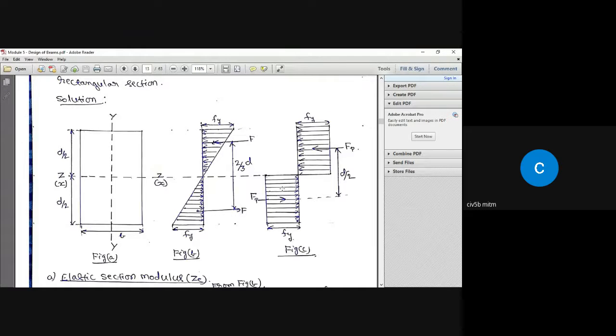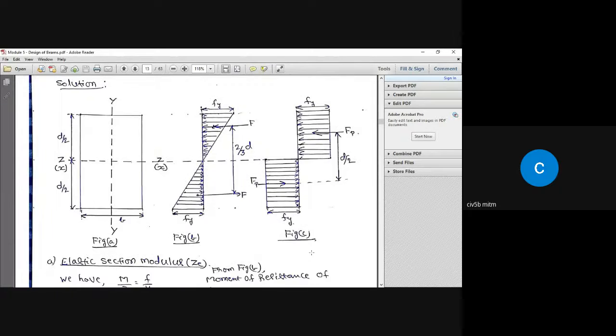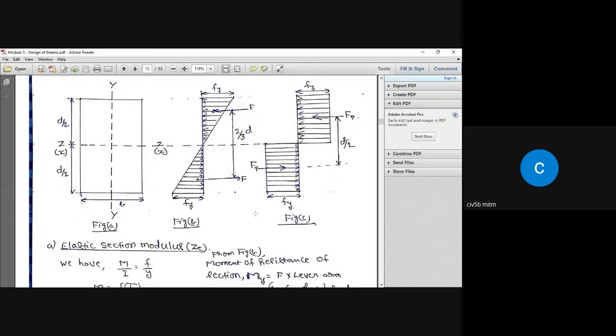If the entire section reaches its full plastic moment capacity, that means the stresses in all the fibers reach Fy values, and then the plastic hinge has formed. And if the plastic hinge cannot rotate, instead it buckles sideways, then that section is called a compact section. Okay, so for compact and plastic sections, we are going to make use of the same formula in the code book for the design purpose.